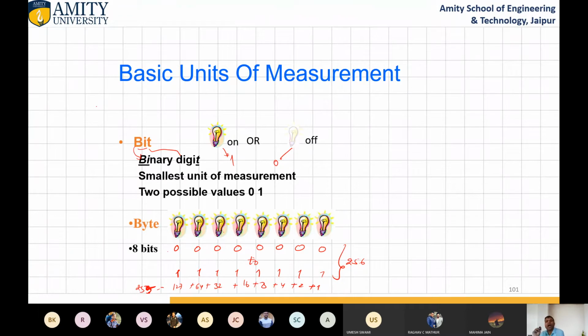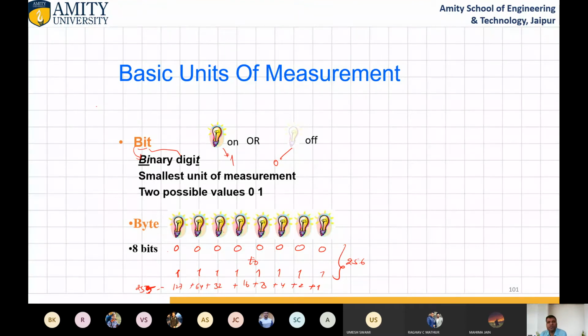I am not adding, I am counting. Counting and addition are different things. So starting from 0, 0 is one number and 255 is the last number. So total 256 numbers are there. Okay, so this is how bits work.